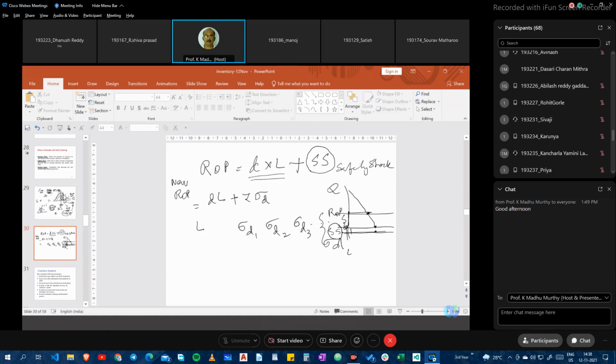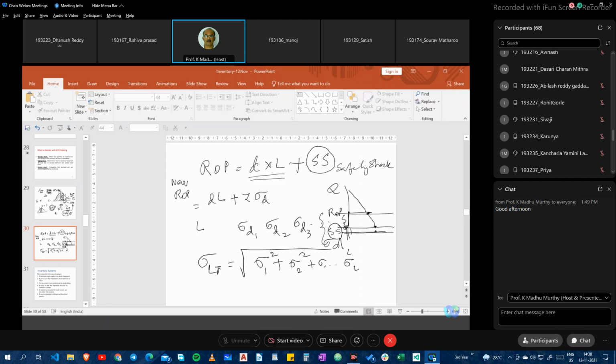Therefore, for the entire lead time, I calculate the square root of sigma 1 squared plus sigma 2 squared plus ... up to sigma L squared.